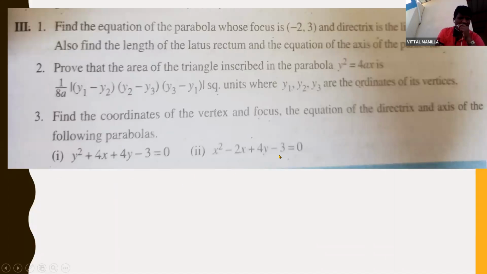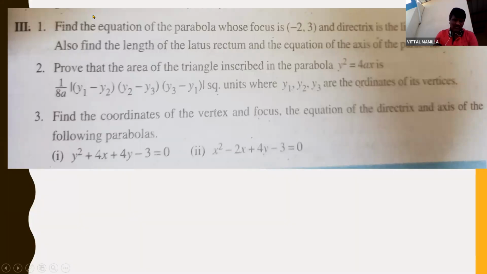Take it as homework and do all these problems and show it to your respective teachers. Now, the first one is: find the equation of the parabola whose focus is -2 comma 3 and directrix is 2x plus 3y minus 4 is equal to 0. Also find the length of the latus rectum and the equation of the axis of the parabola.